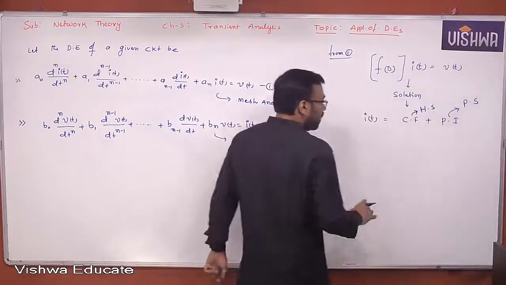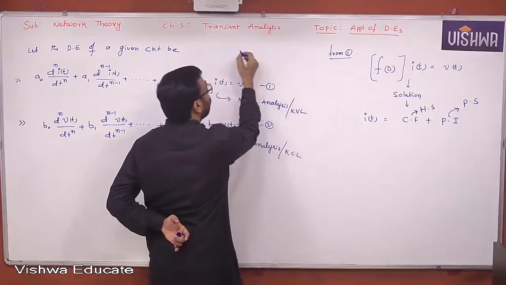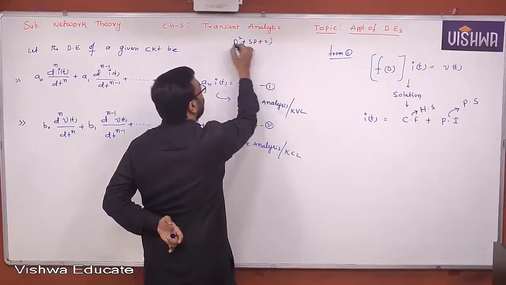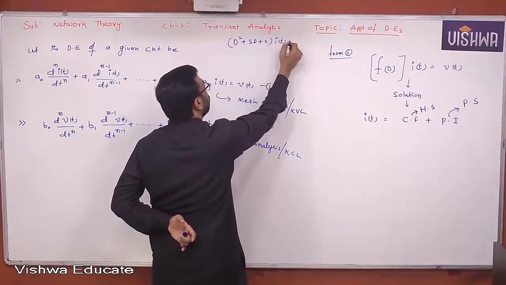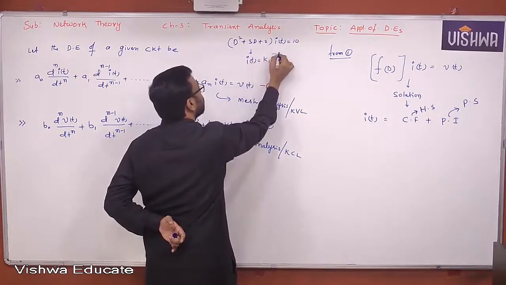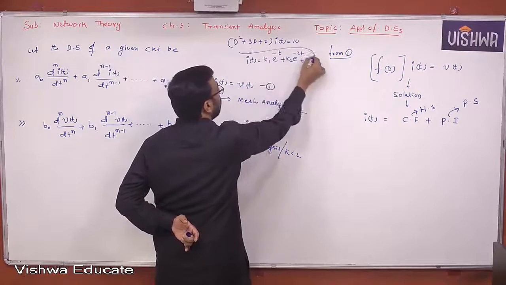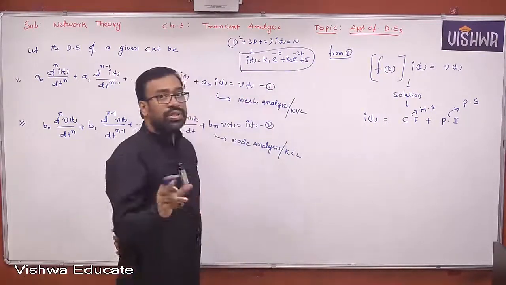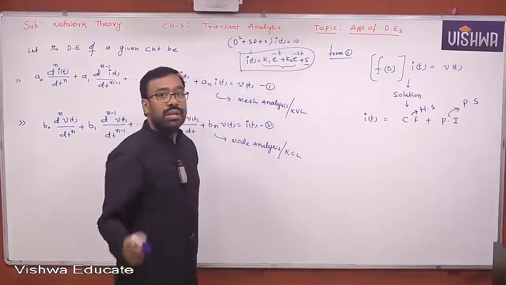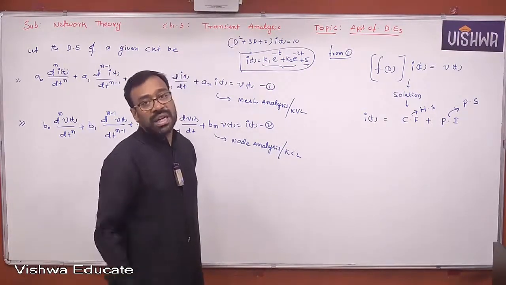First, look at this here. Now, you know that we have solved a differential equation, right? What is the differential equation we have solved? I think you remember, all of you. D square plus 3D plus 2 of I of t is equal to 10. And finally, you got the solution I of t will be K1 e power minus t plus K2 e power minus 2t plus 5. This is the solution you got using complementary function plus particular integral, the combination of these two. This is the complementary function, and this is the particular integral you got. The same example I took when I explained the basic concepts in the introduction part of the transient analysis. Understand, all of you?